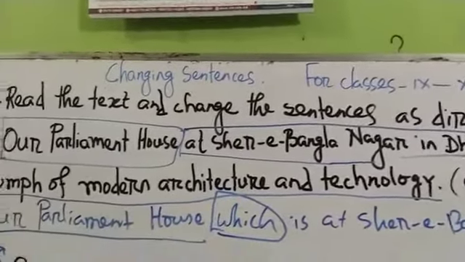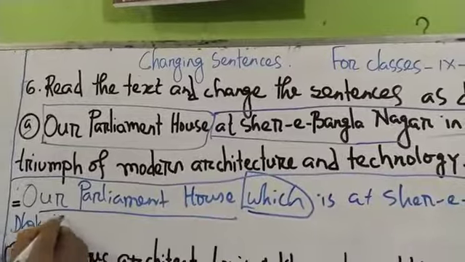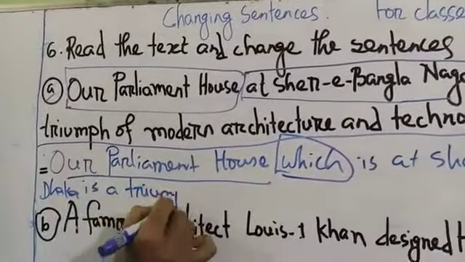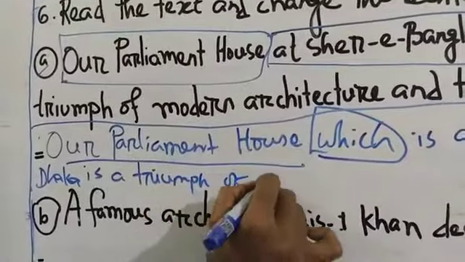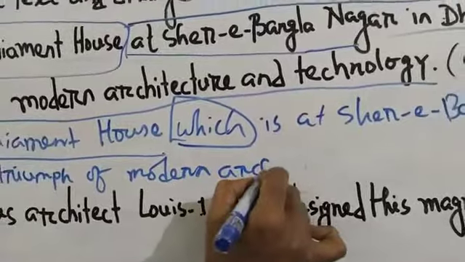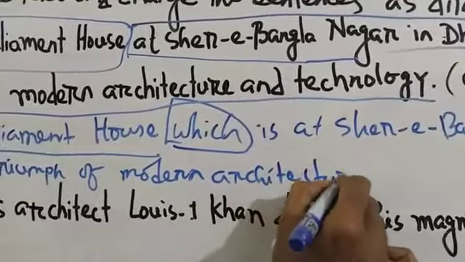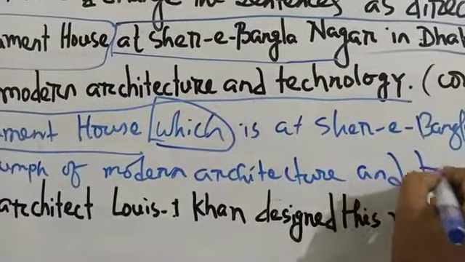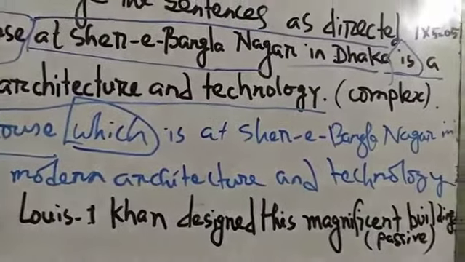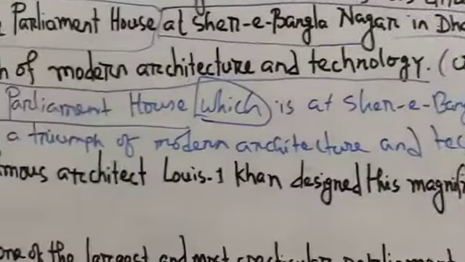Okay, and then what will be here: in Dhaka is a triumph of modern architecture and technology. Done. And what have we learned from here?